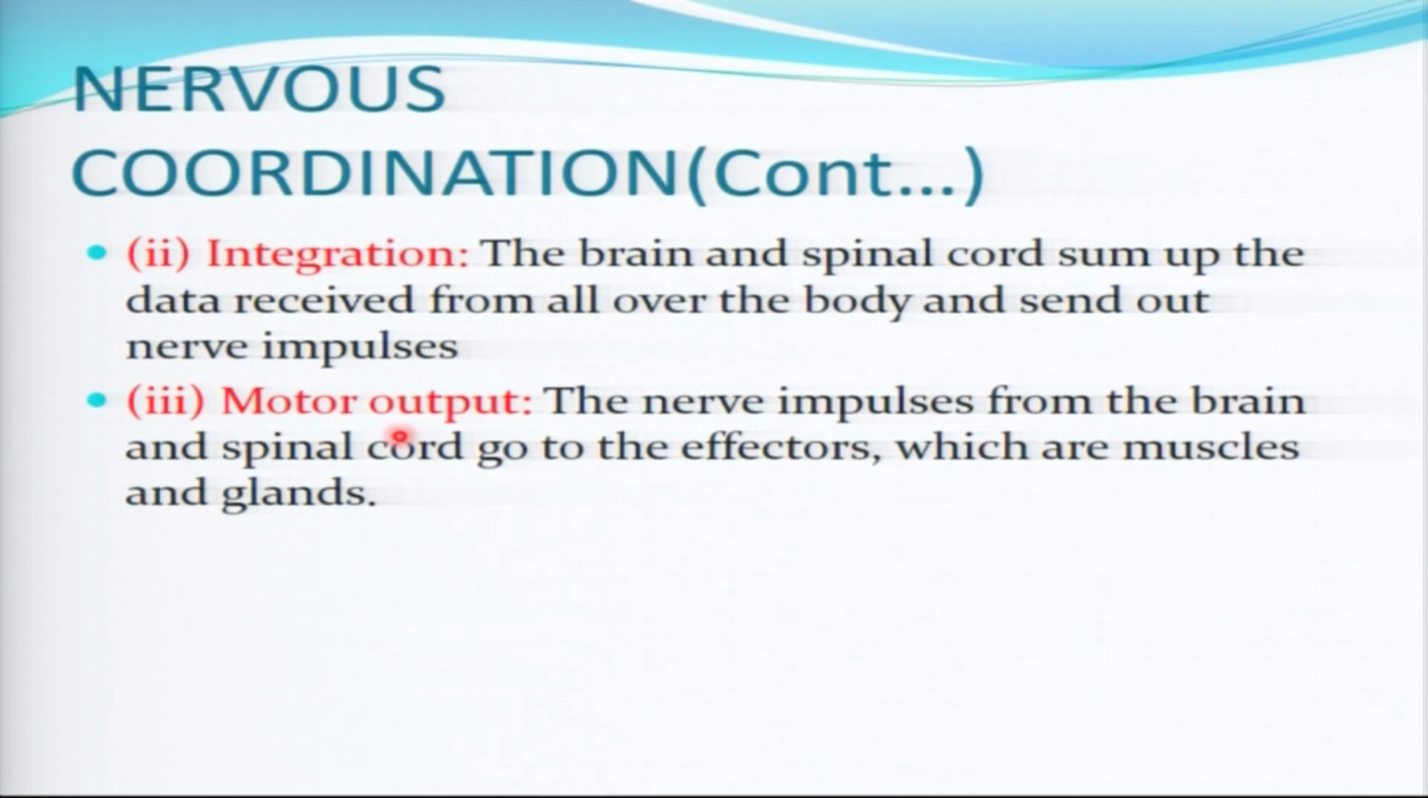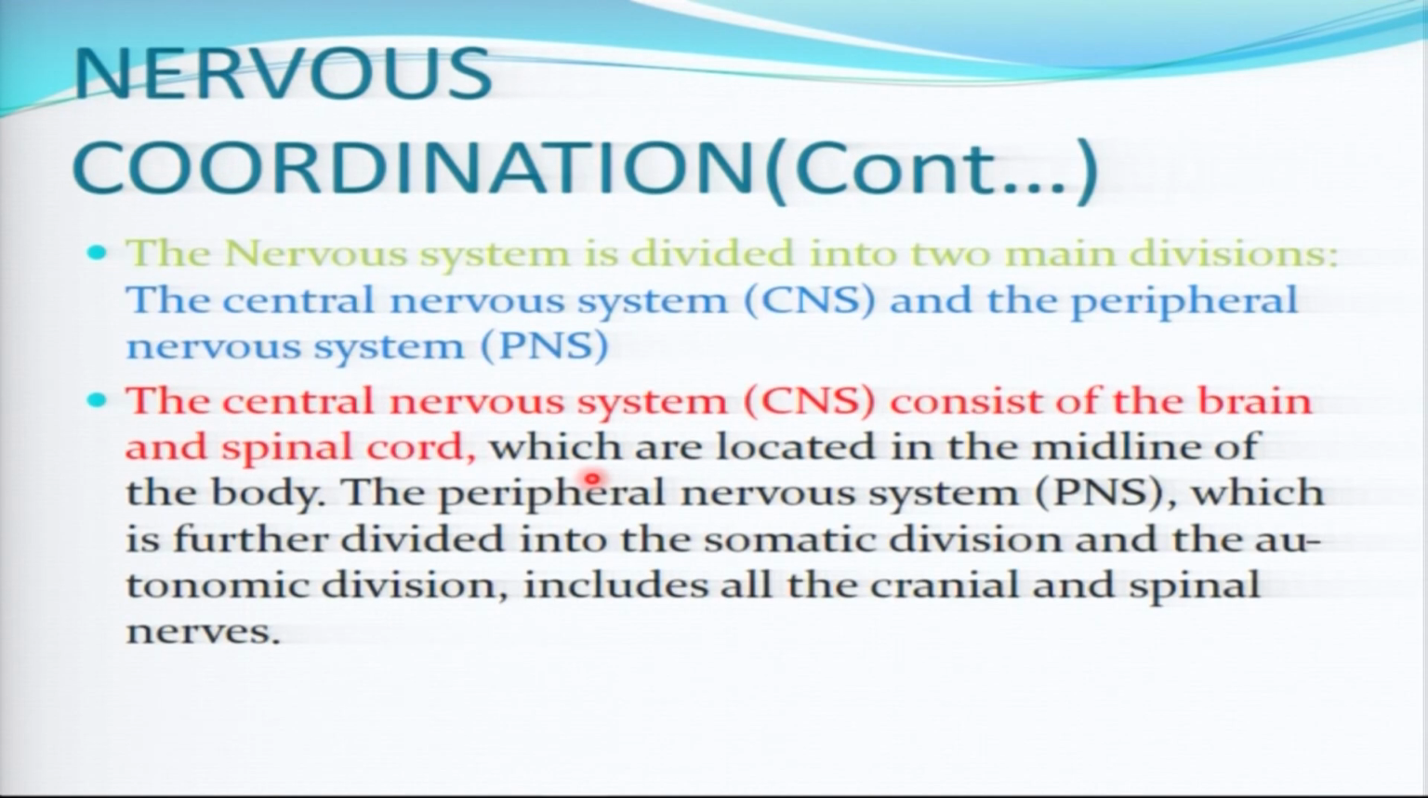And that impulse is going to be sent by using this motor neuron. So the response goes to the effector. Effector is like glands, muscles, where the problem is, so that it can be corrected. So those are three main functions of the nervous system.